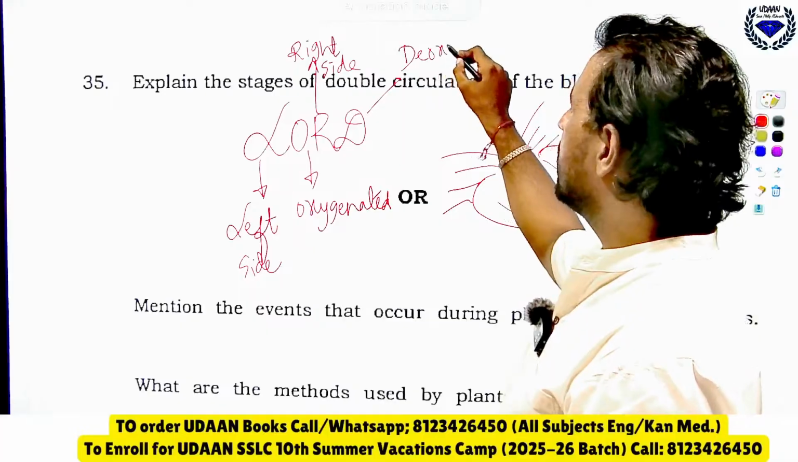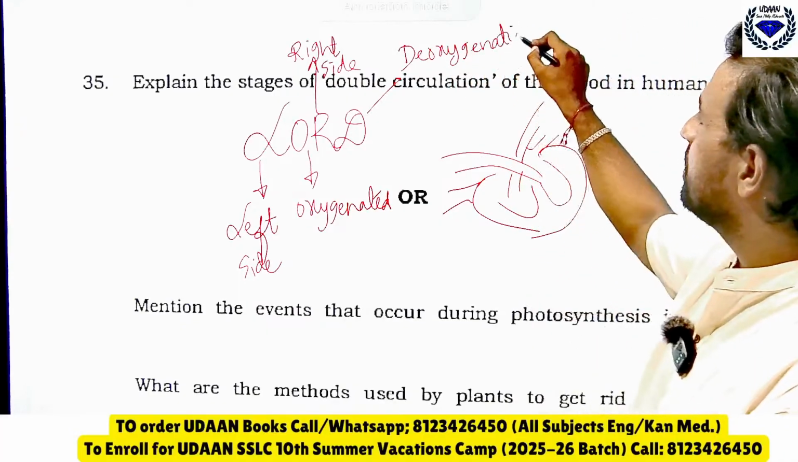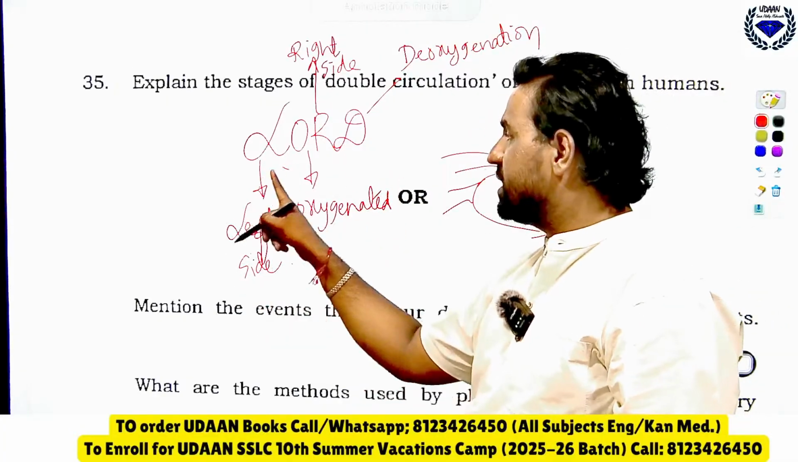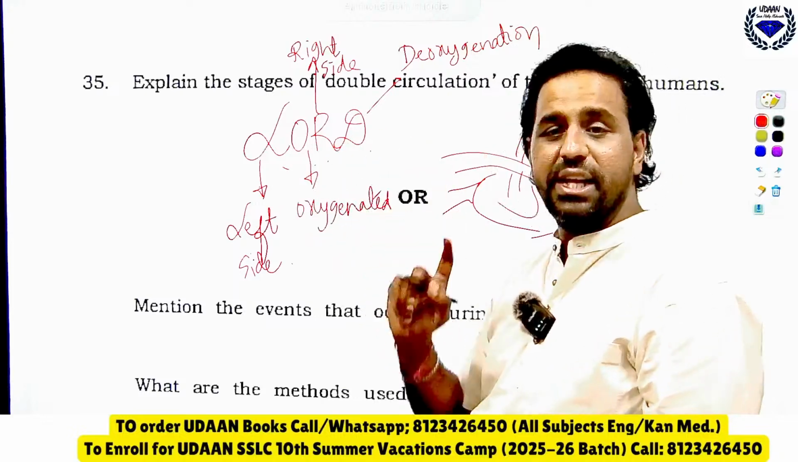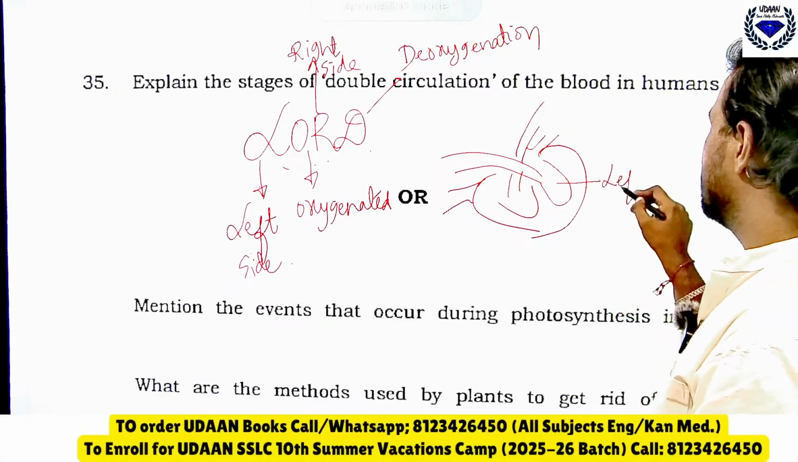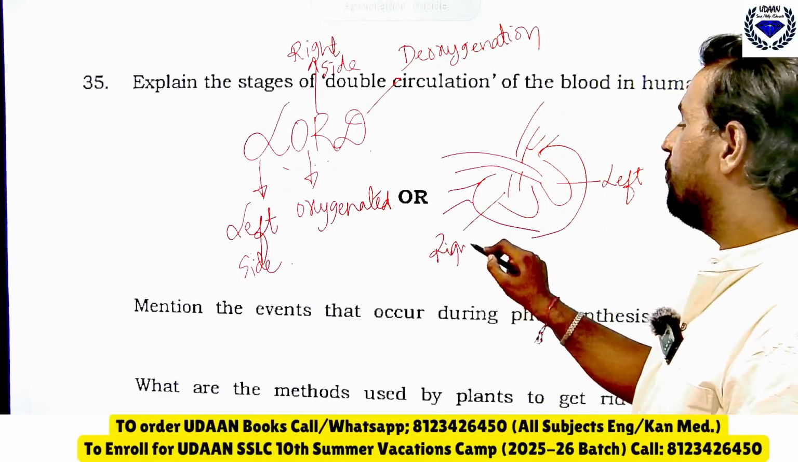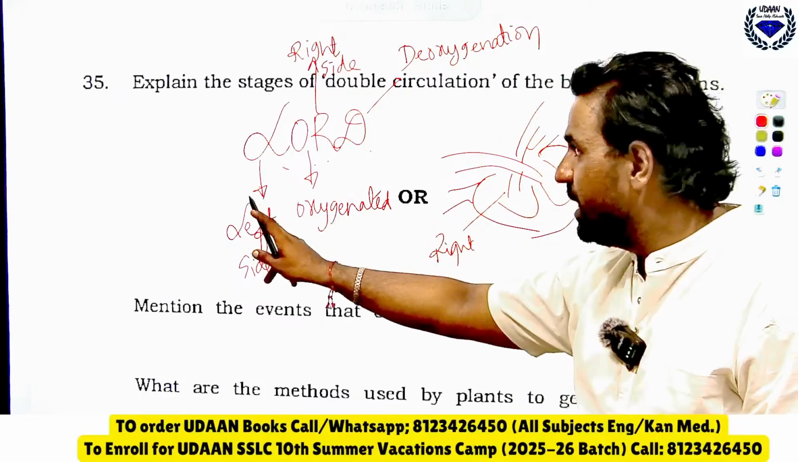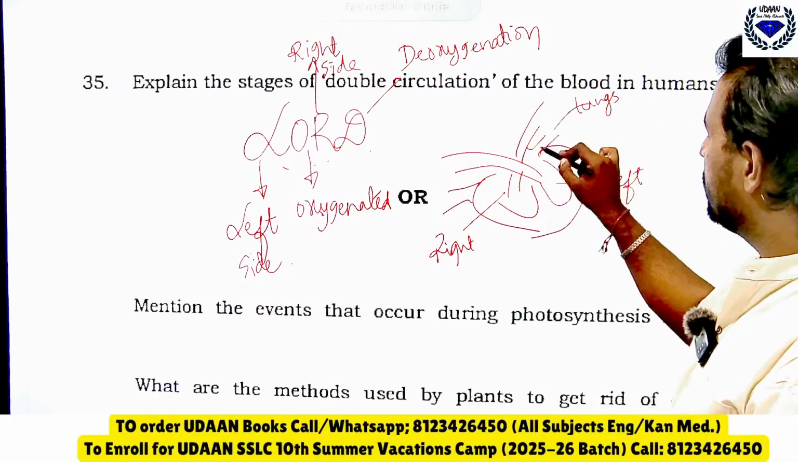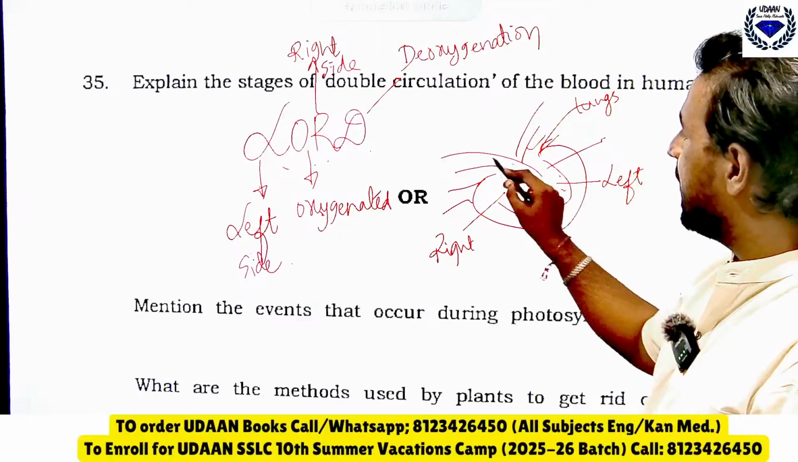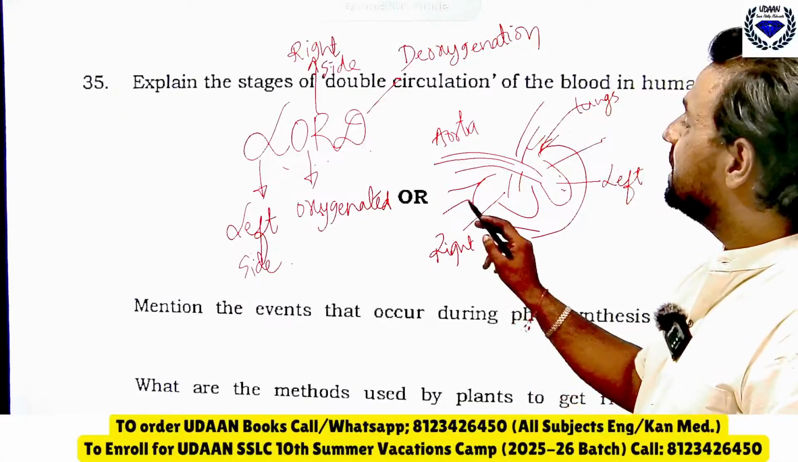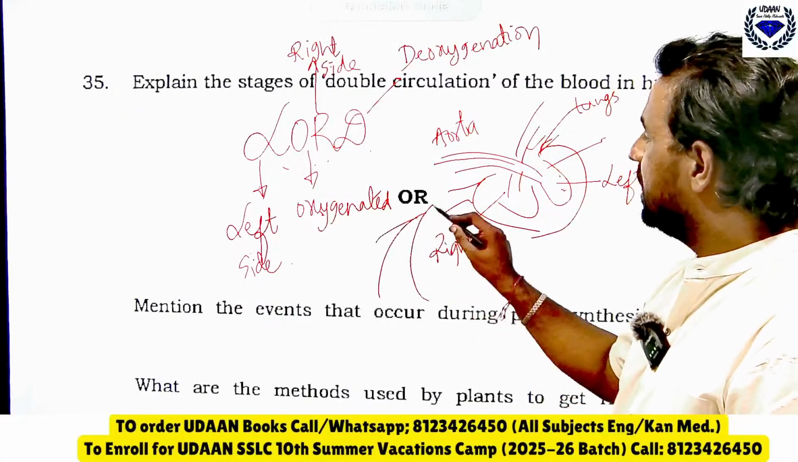So how will you explain double circulation? Remember LORD. L for left side oxygenated blood, right side deoxygenated blood. Now, this is the left side and this is the right side. First, you start from the left. The oxygenated blood from the lungs will enter into the left atrium, left ventricle, and through the aorta it will go to all the body parts. This is one point.